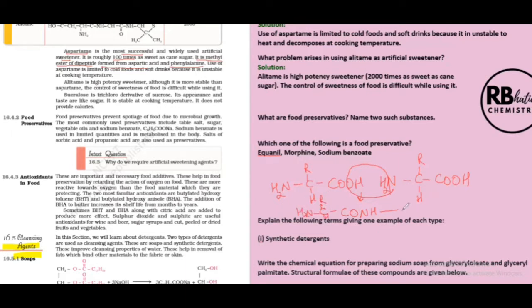This part remains the same, right? So we call this a dipeptide. Dipeptide made up of two units of amino acid, right? So this is a methyl ester of a dipeptide formed from aspartic acid and phenylalanine. Phenylalanine is also an amino acid. So